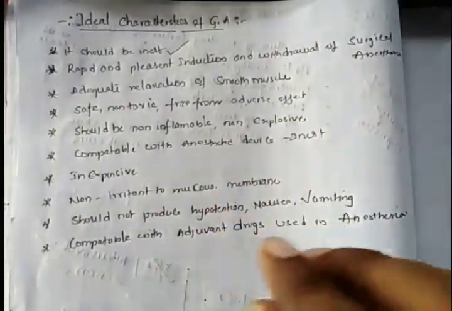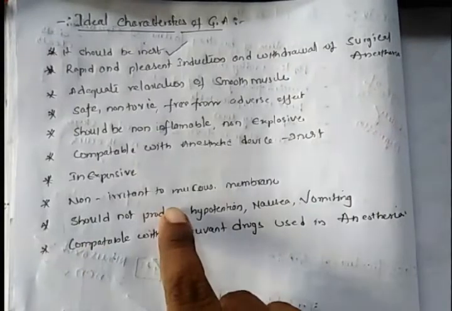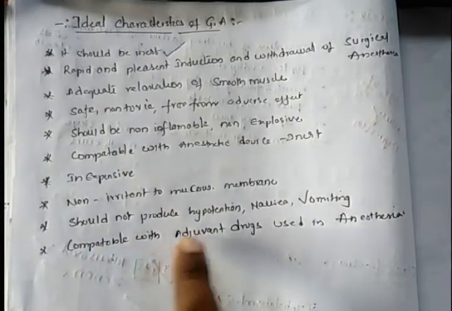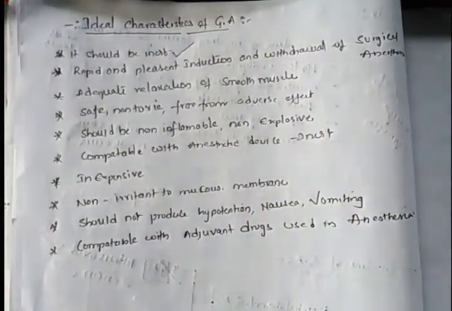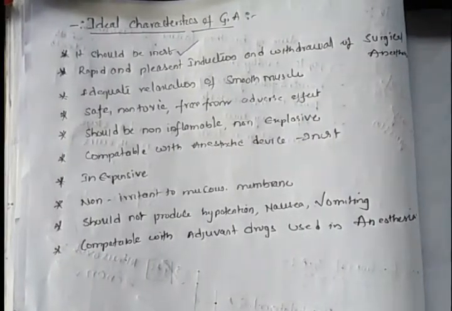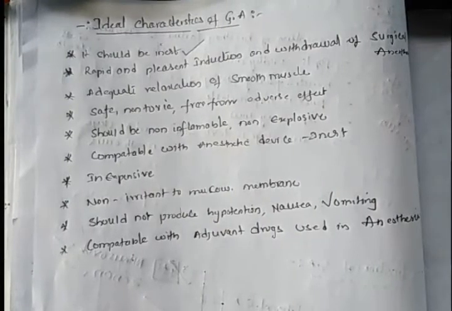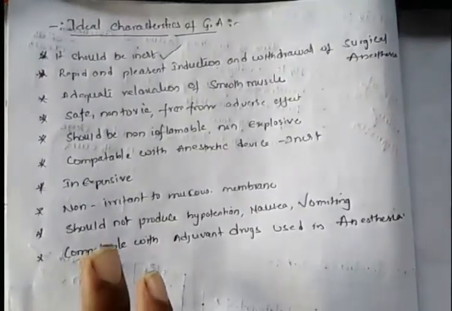It must be inexpensive and non-irritant to mucous membranes. It should not cause any irritation to the mucous membrane. And it should not produce hypotension, nausea, and vomiting. The best general anesthetic agent doesn't produce any hypotension, nausea, vomiting. Hypotension is nothing but drop in BP.